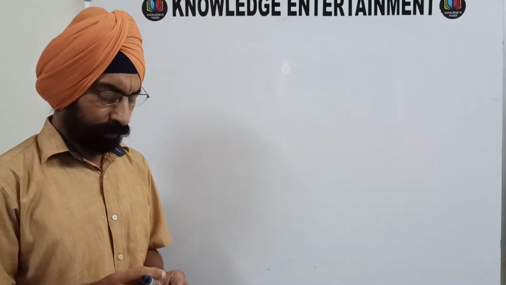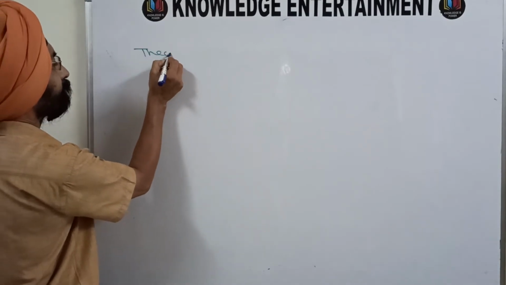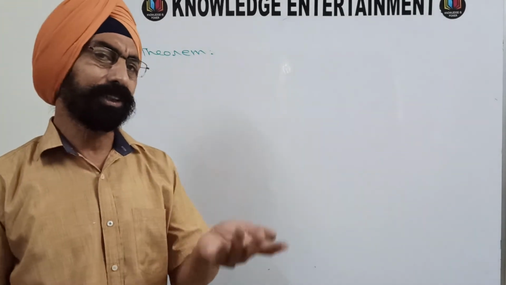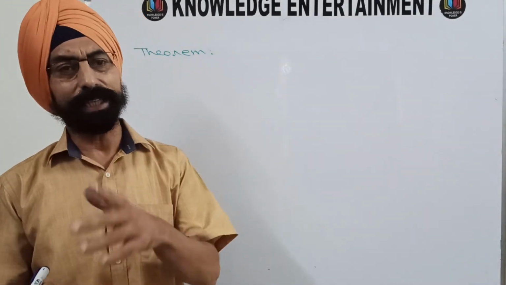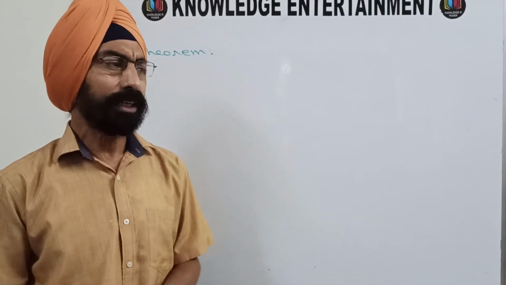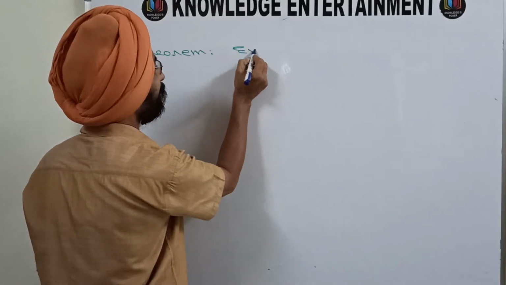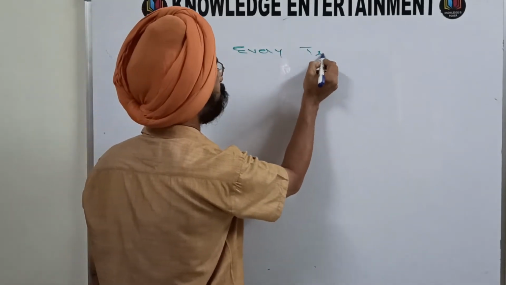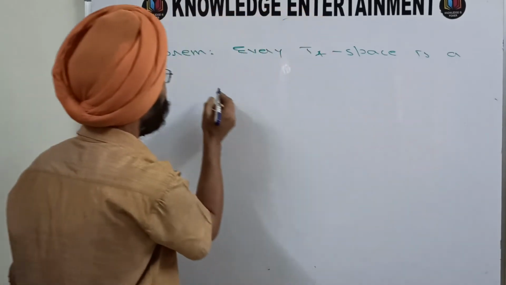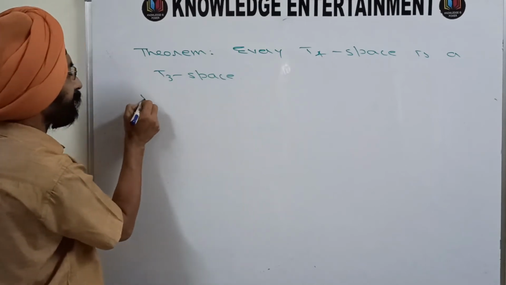And now there is another theorem. We have proved that every T1 space is T0. We have shown that every T2 space is T1. We have shown that every T3 space is T2. And now we are going to show that every T4 space is a T3 space.